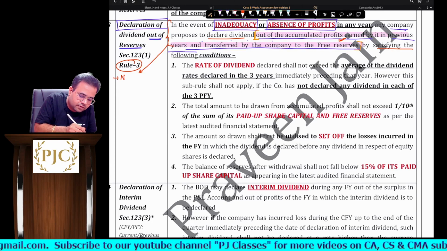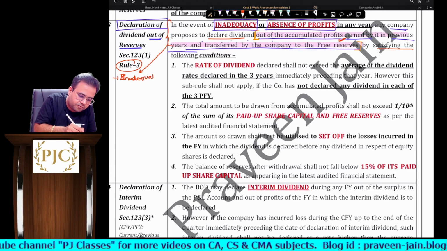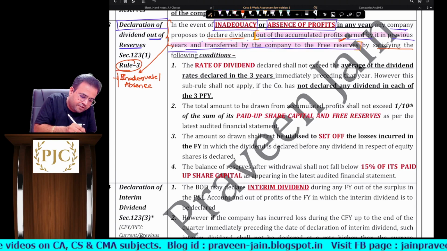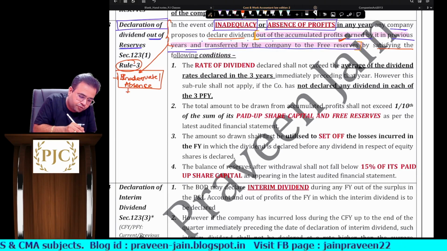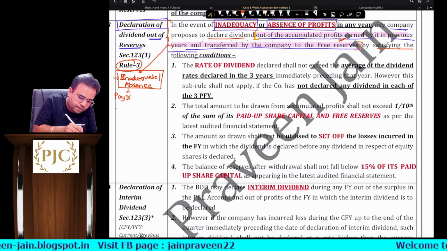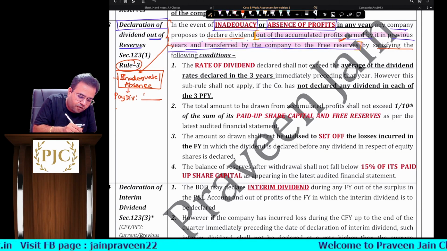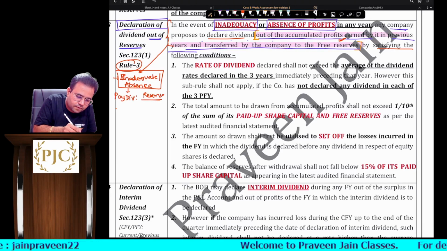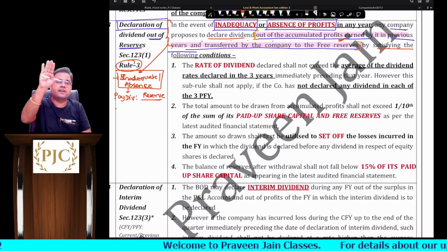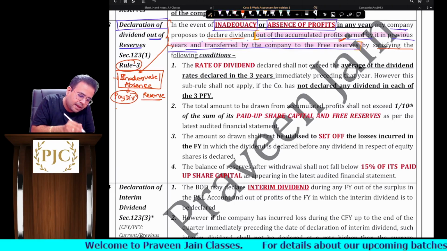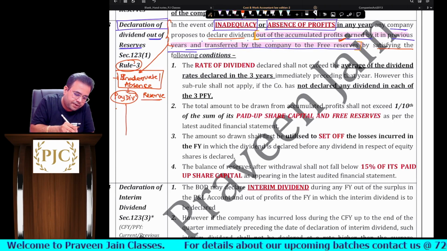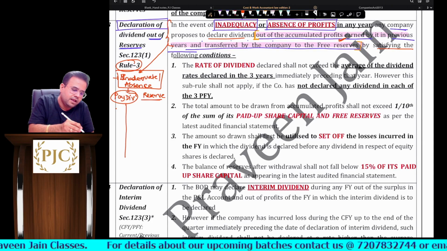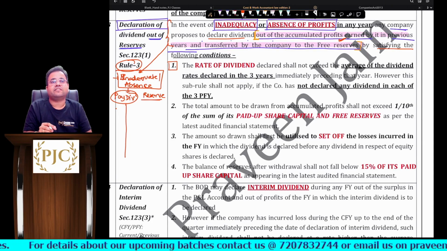If company has no profits, that is inadequate profits or absence of profits. In the situation of inadequate profits or absence of profits, company still wants to pay dividends, sir. And pay dividends from what? From the reserves. So pay dividend from those profits which are transferred to reserves. So can I say, can company pay dividend? Answer is yes, but company has to fulfill these conditions, sir. Okay, let's see condition number 1. What is the condition number 1?